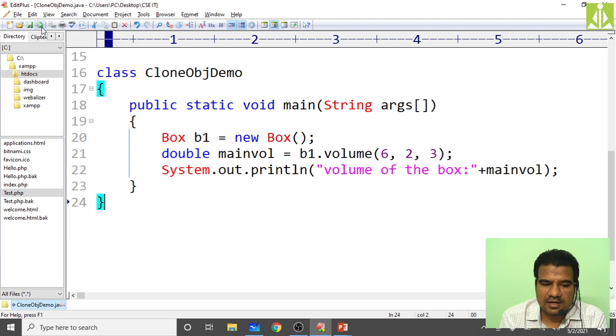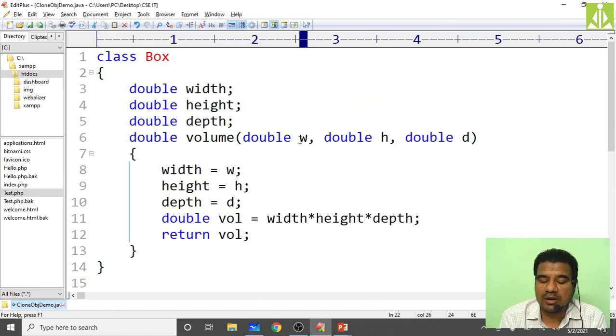If there is any typecast or type mismatch error, we need to make these things double. Okay, we will see how it responds. Same thing, but instead of doing the initialization inside my main method, I am passing the parameters to my volume method, receiving those actual parameters into formal parameters W, H, and D, and using them to initialize my instance variables width, height, and depth. After initializing, I'm calculating the volume and returning it from this volume method.